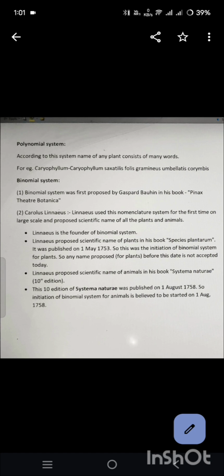Linnaeus proposed scientific names of animals in his book Systema Naturae, 10th edition, published on 1st August 1758. So the initiation of the binomial system for animals is believed to have started on 1st August 1758.